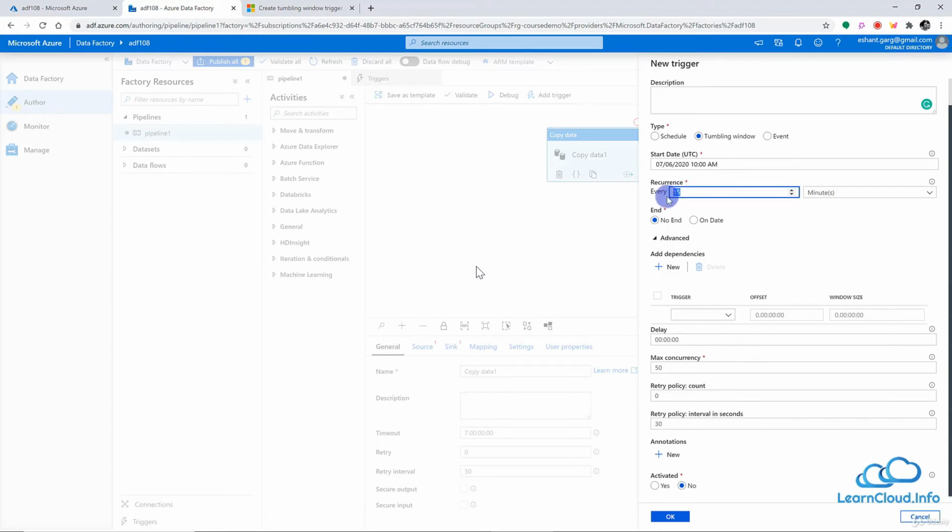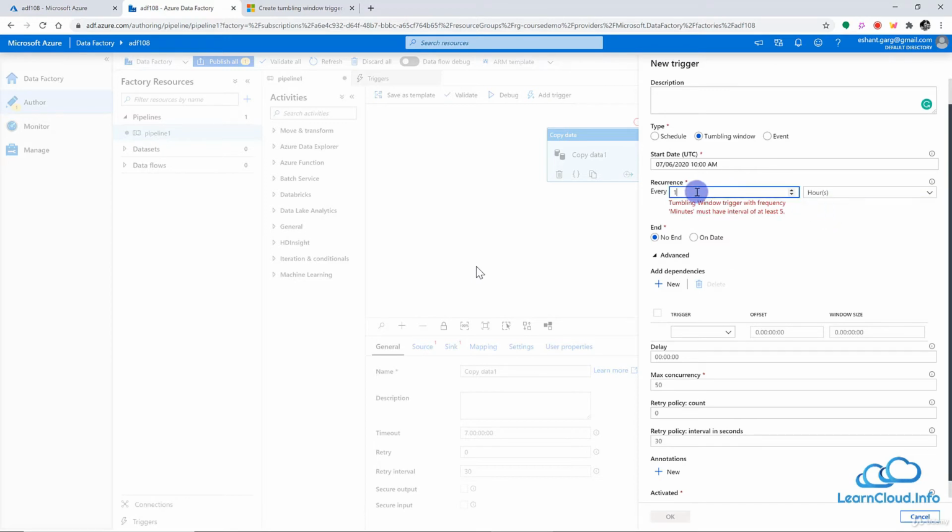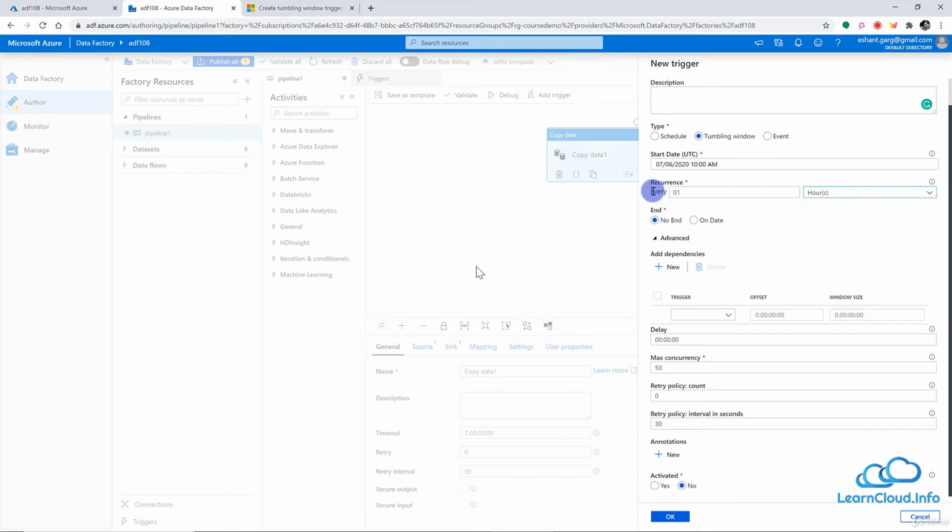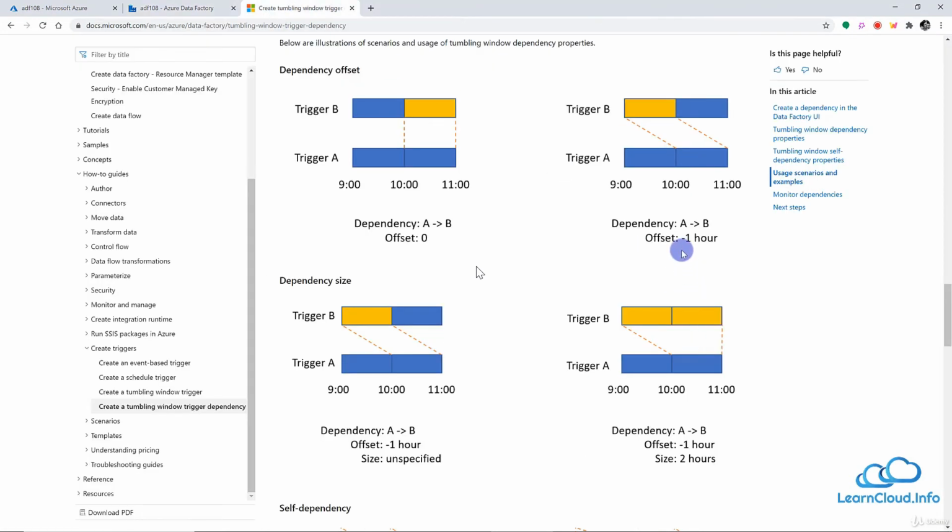For example, let's say I say every 1 hour here. If I say every hour, that means within 1 day we have 24 windows for this tumbling window trigger. That means 24 times this pipeline will trigger. And if you go back here, let's say we have a window of every 1 hour, then one window of trigger A will depend on the previous window of trigger B, if the offset is -1 here.